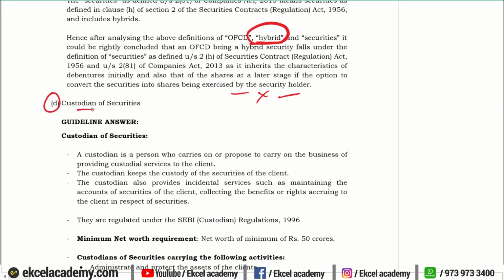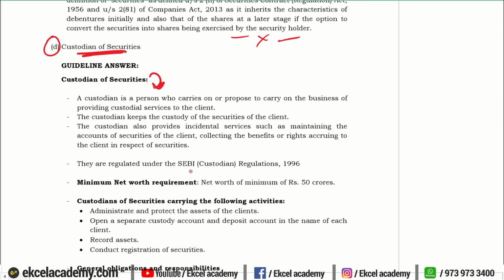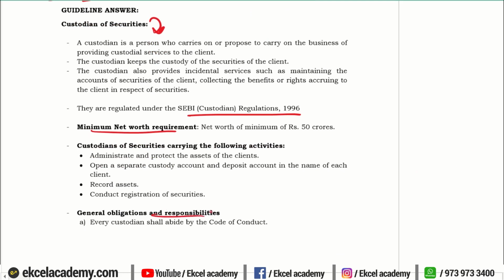Next, custodian. Similarly, we will tell who is a custodian of securities, what are the services that they provide, what are the regulations under which they are governed, what is the net worth requirement, and what are the general roles and obligations. So this is also only the primary role and responsibility of the custodian.